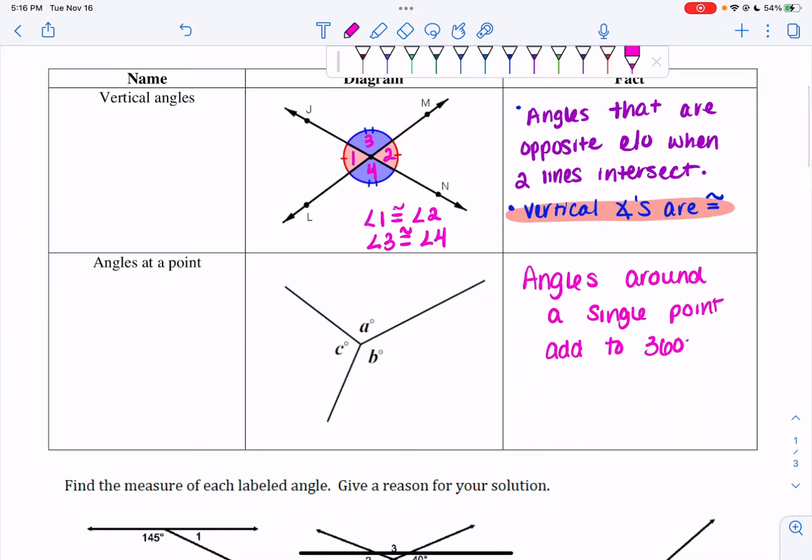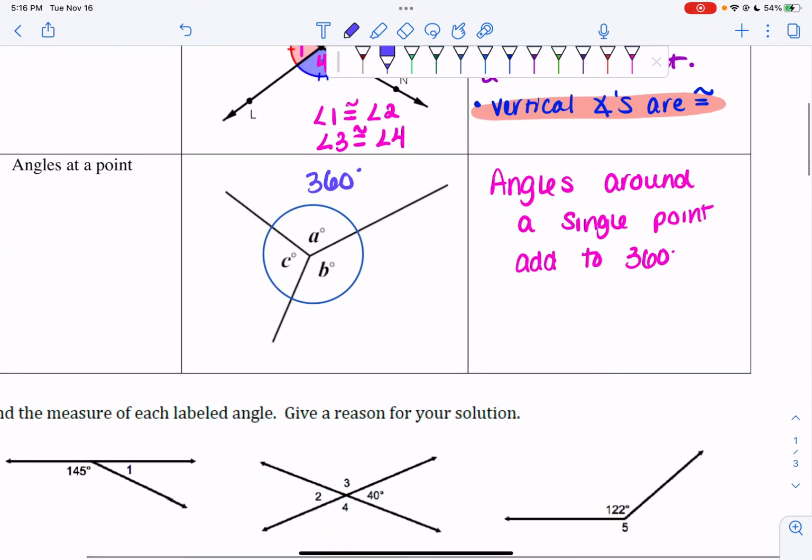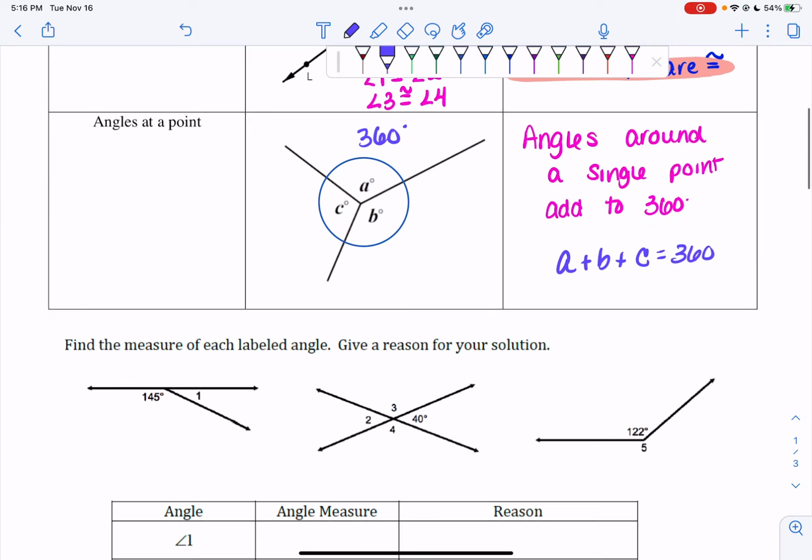Angles at a point, though, I can add up all these angles and they will be equal to 360. The reasoning why is because if I draw a full circle around, there are 360 degrees in a circle. So I can say A plus B plus C is equal to 360. And it's not just 3 angles. I could have 4, could have 5, could have 6, could even have 2.